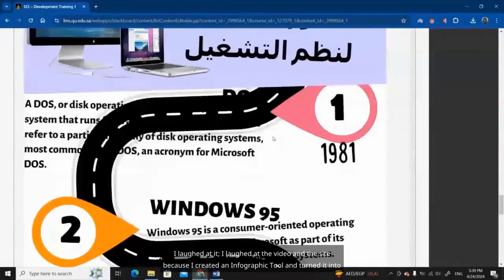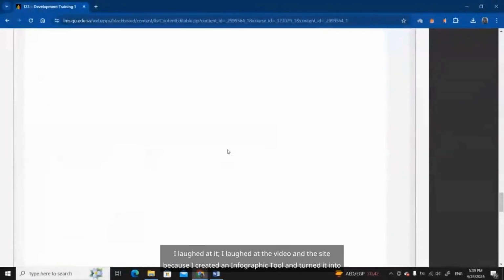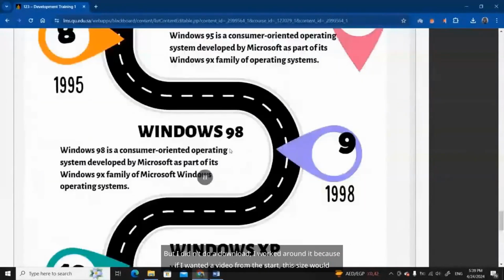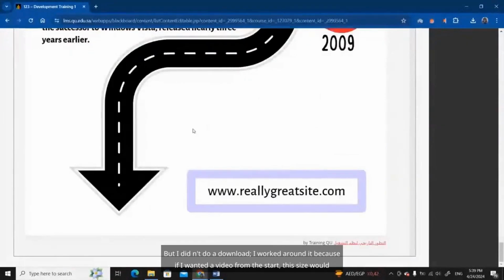I laughed at the video and the site because I created an infographic tool and turned it into a video as well, using the embed code as a video with sound if I want. But I didn't do a download. I worked around it because if I wanted a video from the start, this size wouldn't work.